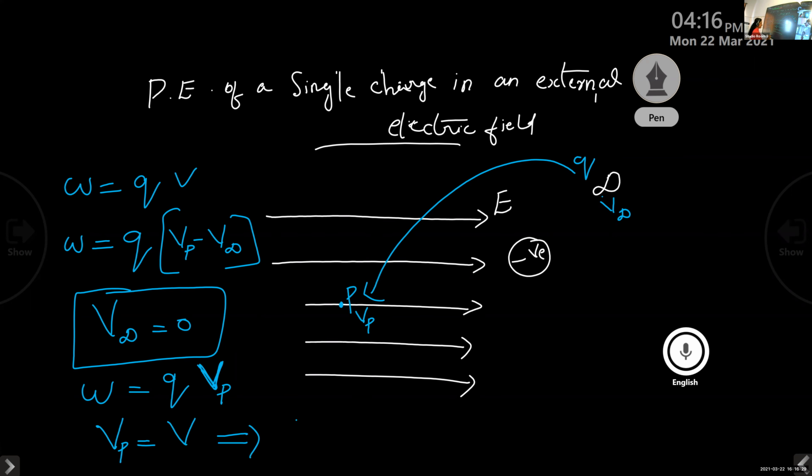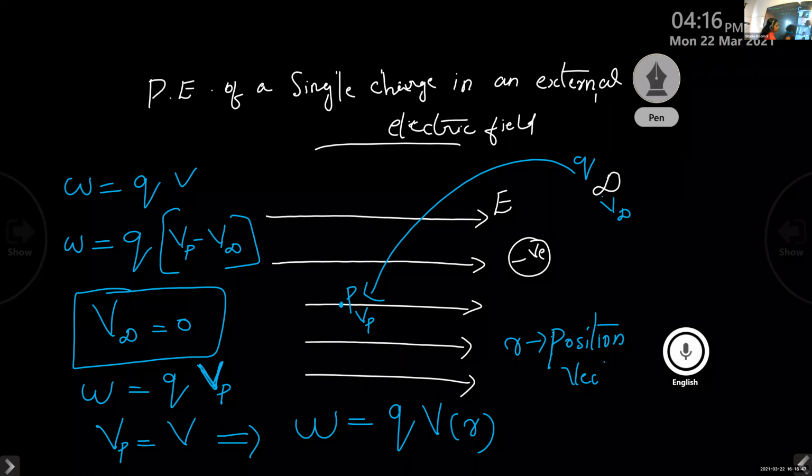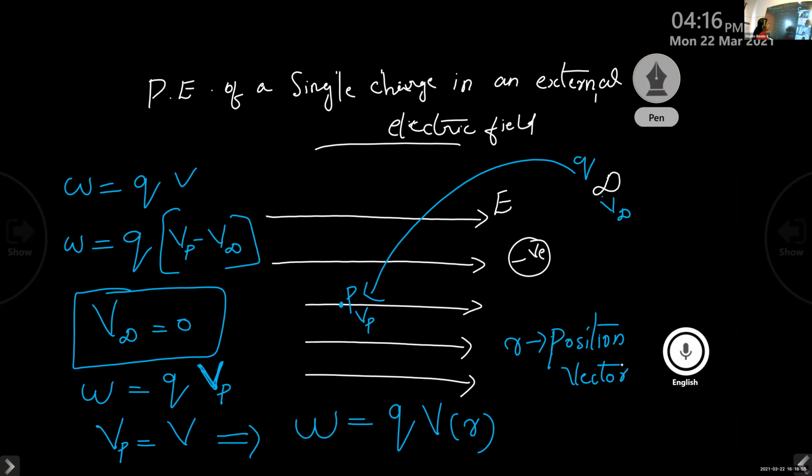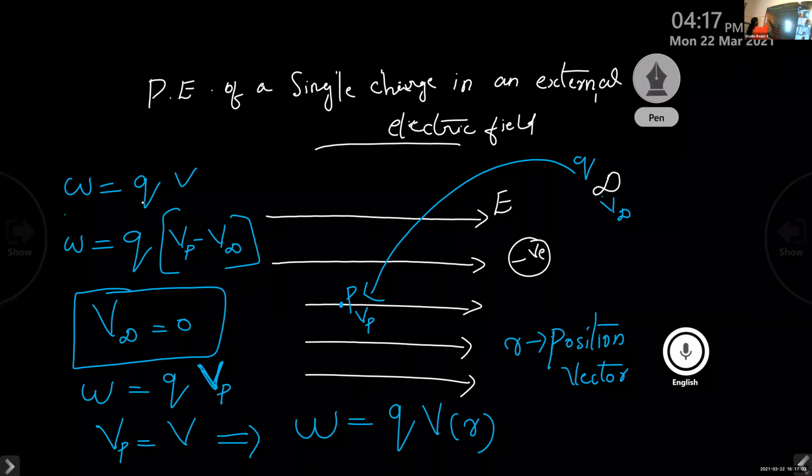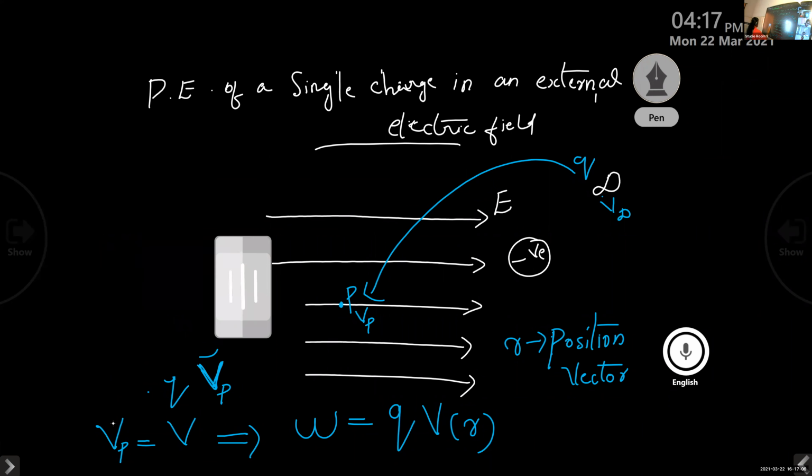Which implies W is equal to QV(r), where r is the position vector with respect to the point P. So here we are deriving an expression for the potential energy of a single charge in an external electric field. Once again, I will state all the conditions that we have taken.